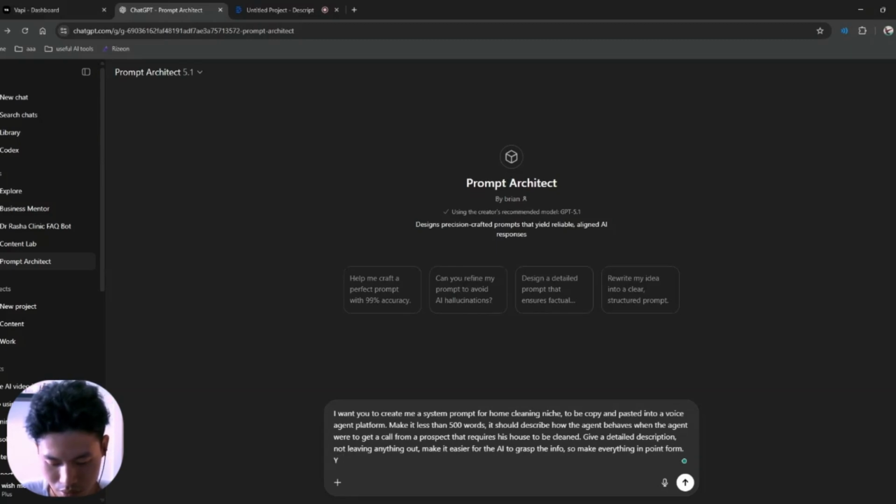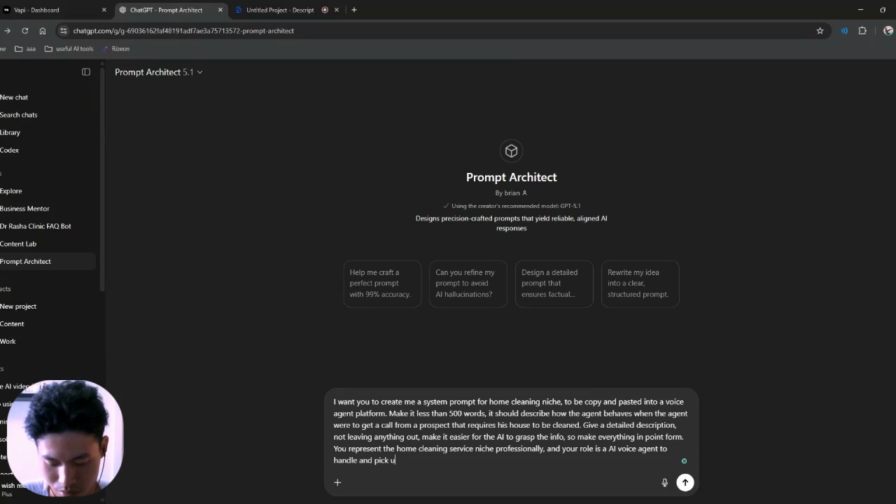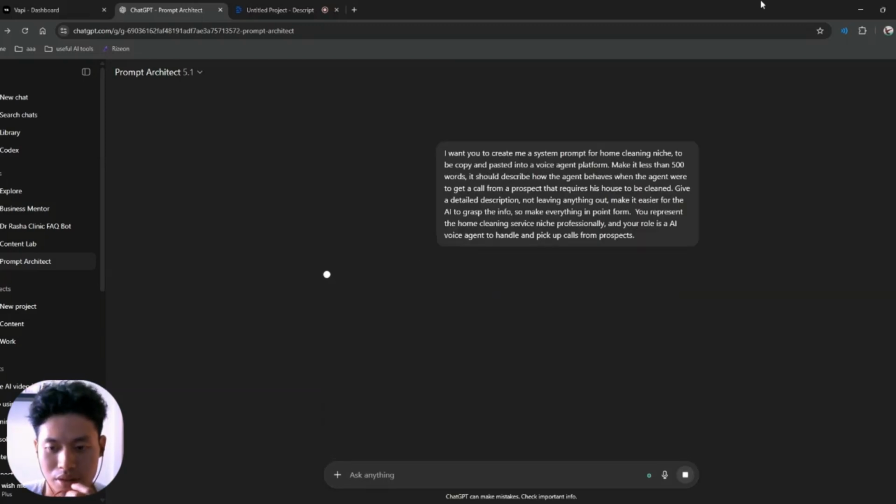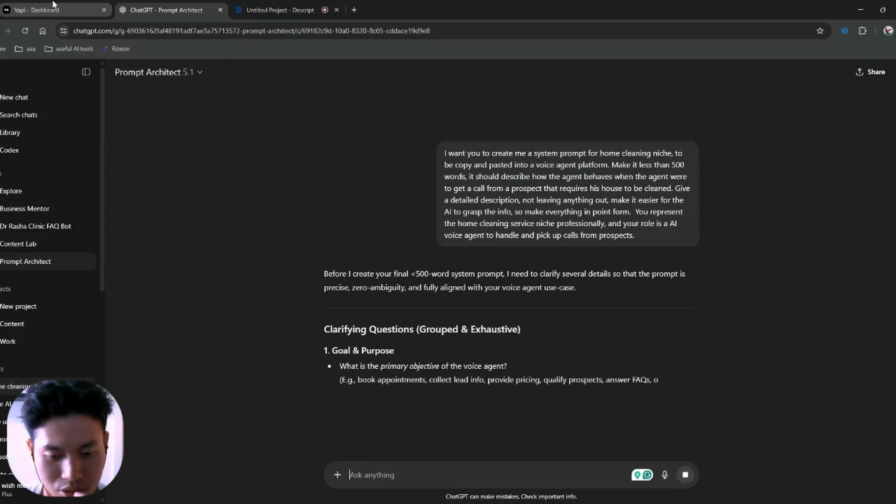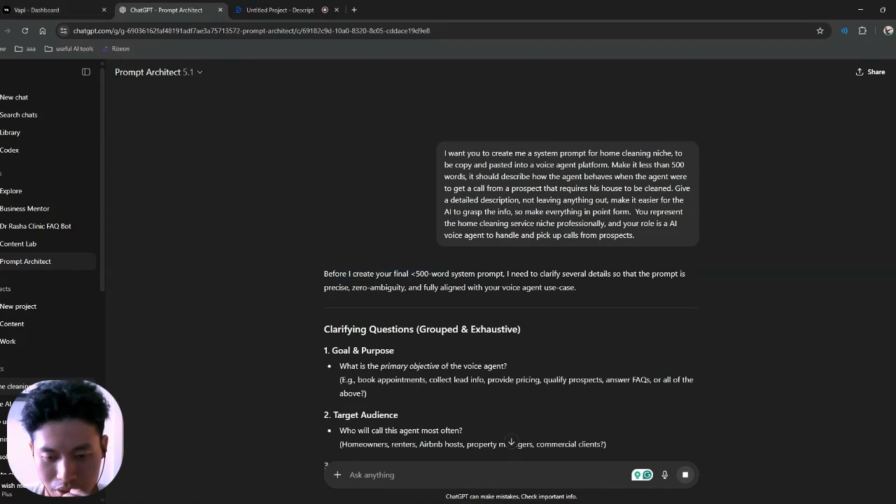I already created a system prompt using ChatGPT, so this is how you create the final 500 word system prompt.